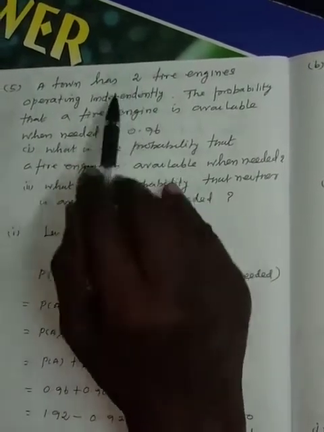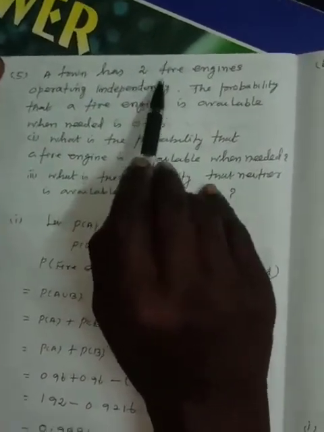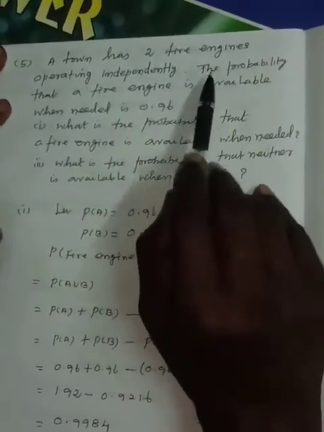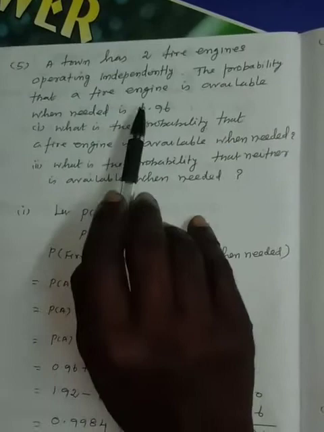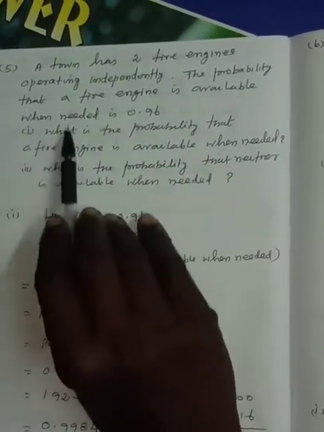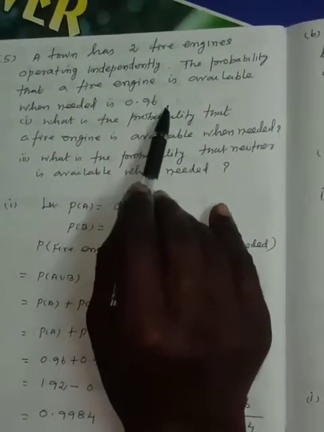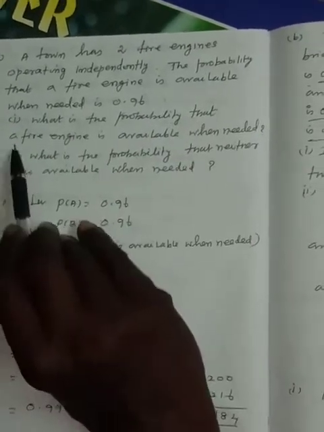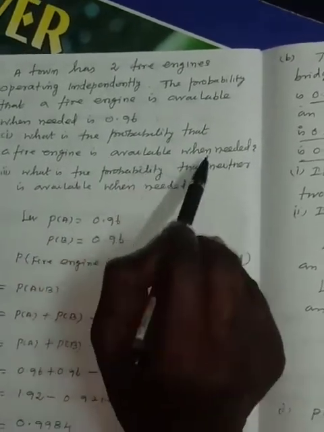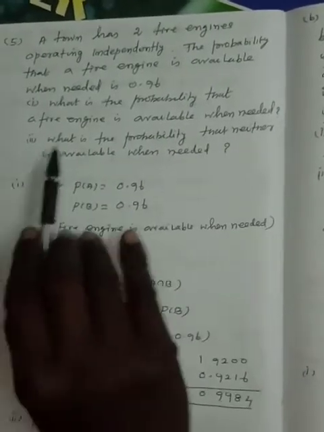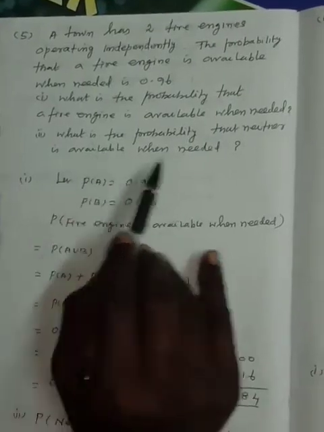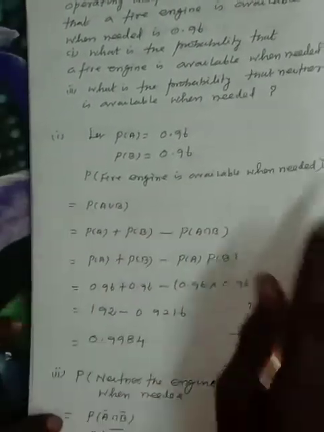A town has two fire engines operating independently. The probability that a fire engine is available when needed is 0.96. Number 1. What is the probability that a fire engine is available when needed? Number 2. What is the probability that neither is available when needed?